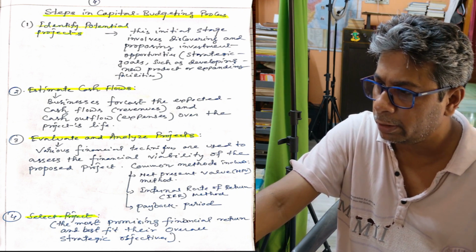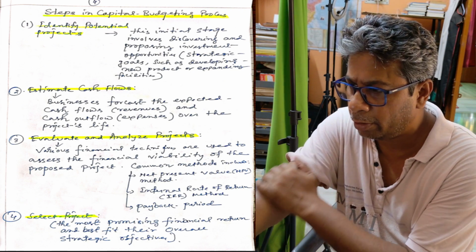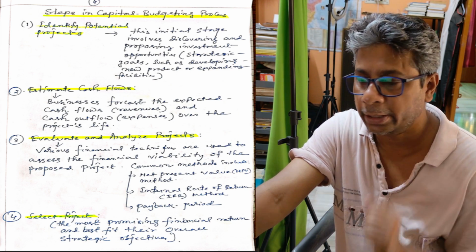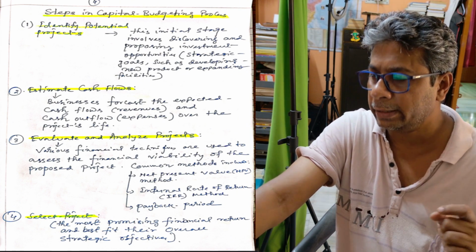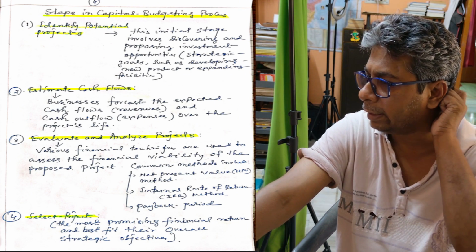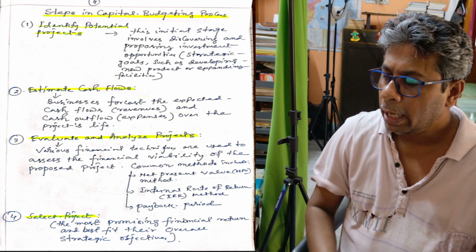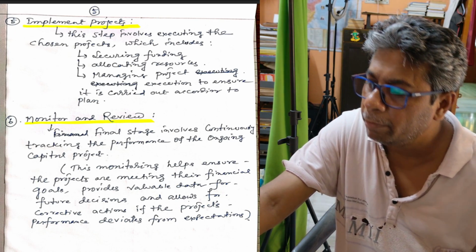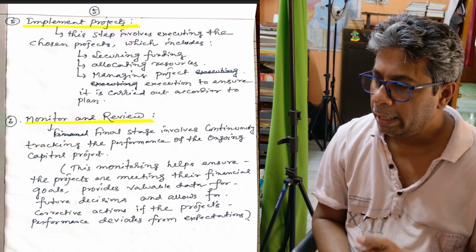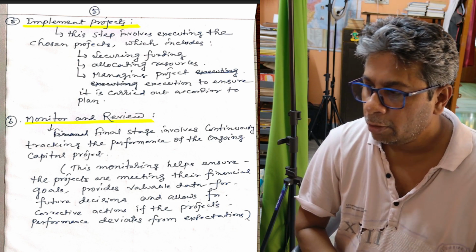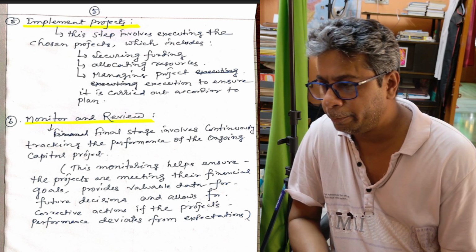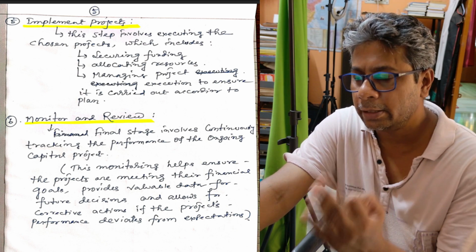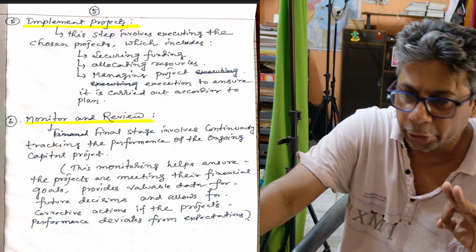Evaluate and analyze the project. Various financial techniques are used to evaluate the project, such as net present value, internal rate of return, and payback period. The next important step is to select the project with the most promising financial return and the best fit with the overall strategic objective. And finally, implement the project. This step involves executing the chosen project, which includes securing funding, allocating resources, and managing project execution. That is the important area of implementation of the project.